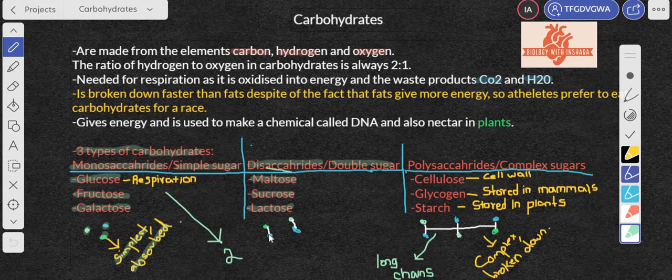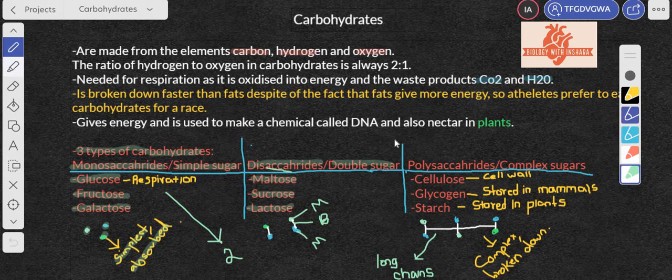So anyways, when two monosaccharides combine together, you should get a disaccharide, or a double sugar, just as you can tell from the name. And here are the types. Just to give you a visualization, this is one monosaccharide, I'll just call this N. This is the second monosaccharide. This here is the bond connecting them both together, forming your disaccharide. Just for your extra information, this bond is a glycosidic bond. This is not needed, but just for your general knowledge.